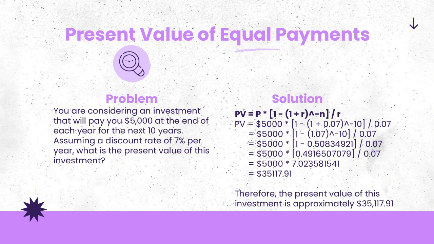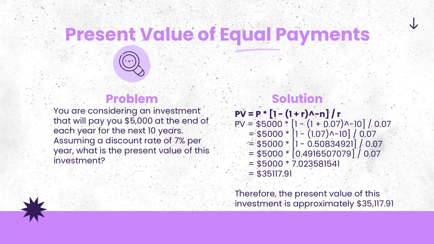Here, we have the present value of equal payments. The problem is you are considering an investment that will pay you $5,000 at the end of each year for the next 10 years. Assuming a discount rate of 7% per year, what is the present value of this investment? So the formula is present value equals payment times the fraction 1 minus open parenthesis 1 plus r close parenthesis raised to the power of negative n, divided by r.